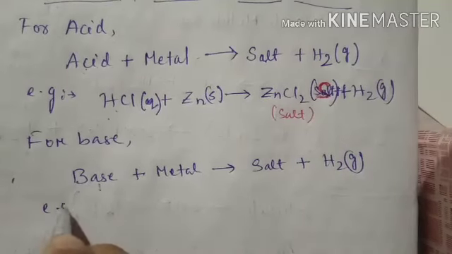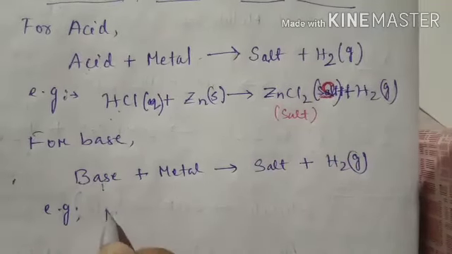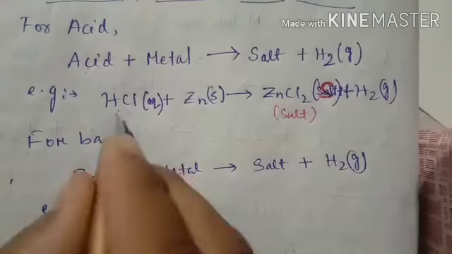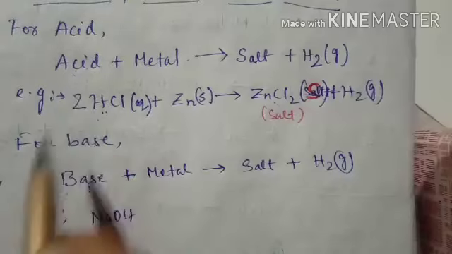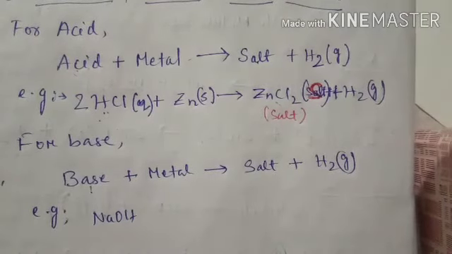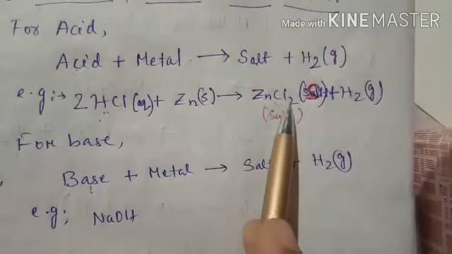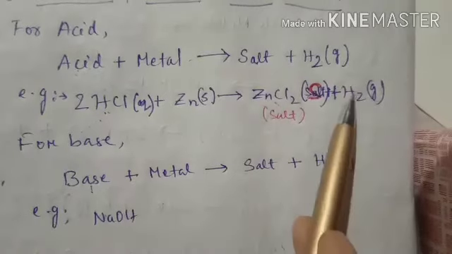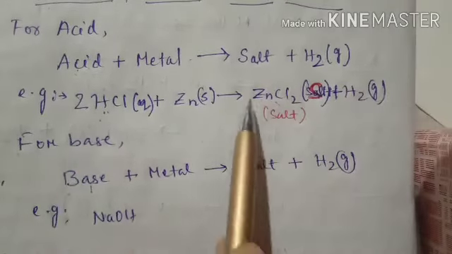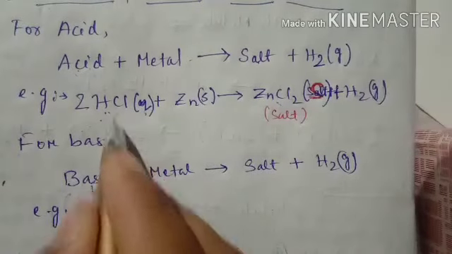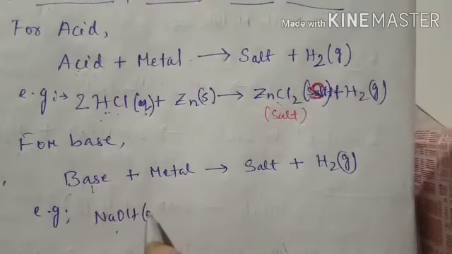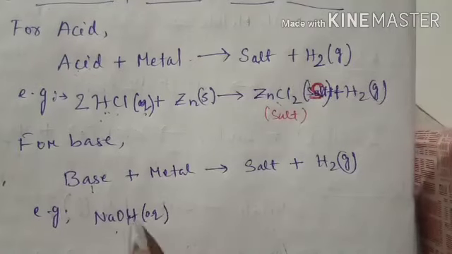For example, take zinc and sodium hydroxide. Here the acid equation is not balanced, so we balance it by using 2 HCl. Now there are 2 chlorine atoms on each side, 2 hydrogen atoms on each side, and zinc 1 on each side, so it is balanced. For the base we take an aqueous solution, so we need to mix it with water.